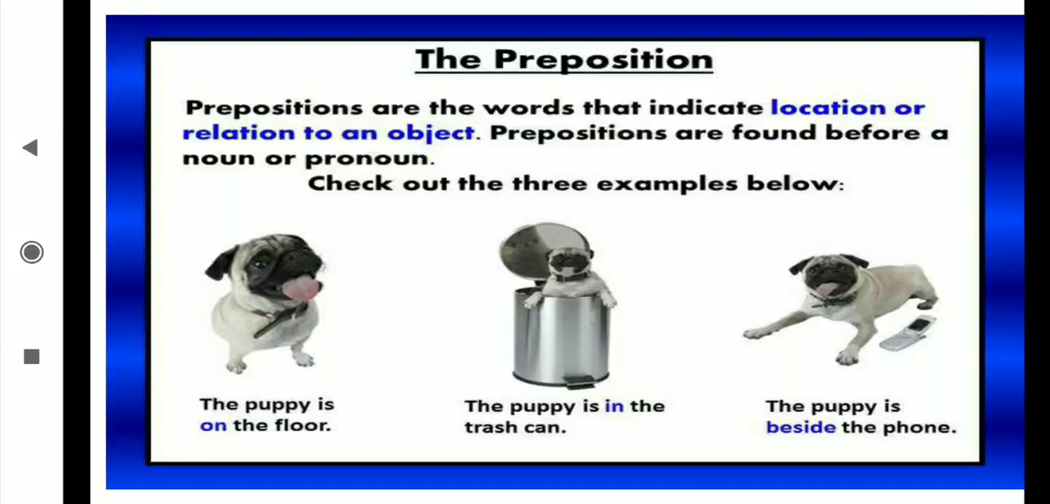The puppy is beside the phone. There you can see one cell phone, and near that cell phone you can see the puppy. Then what is the relation between the phone and the puppy? It is beside the phone. That's why the puppy is beside the phone, and this beside is the position showing word. That's why this position showing word is coming as the preposition.